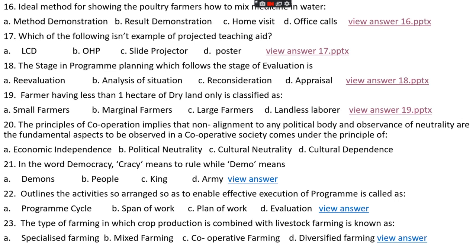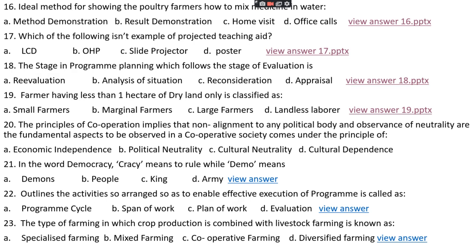Question number 20. The principle of cooperation implies that non-alignment to any political body and observance of neutrality are the fundamental aspects to be observed in a cooperative society. This comes under the principle of option A, economic independence, option B, political neutrality, option C, cultural neutrality, option D, cultural dependence. The right answer is option B, that is political neutrality.